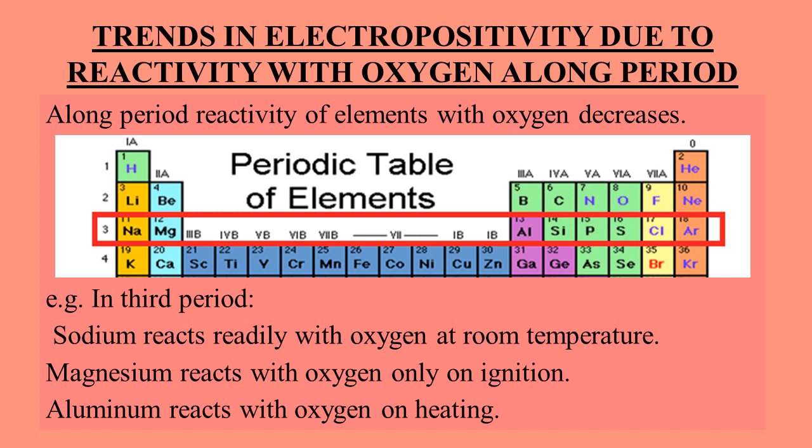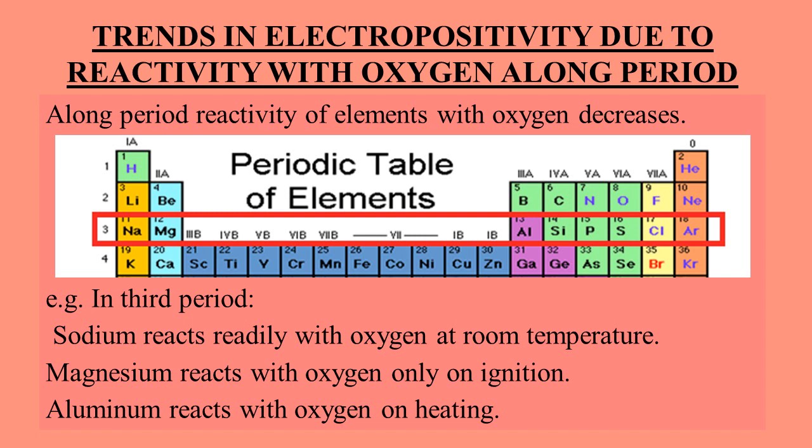Trends in electropositive character or electropositivity due to reactivity with oxygen along period. As we have learned that reactivity of metals with oxygen increases down the group, but along the period, reactivity of elements with oxygen decreases. For example, in the third period, the first member is sodium. Sodium reacts readily with oxygen at room temperature.